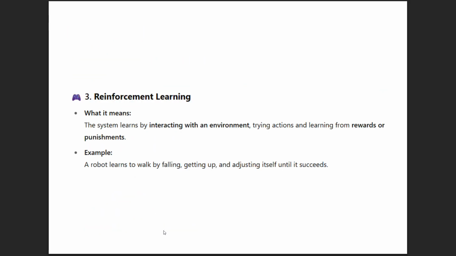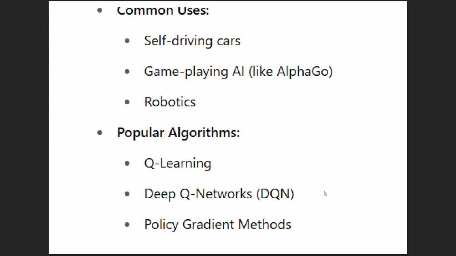The next one is reinforcement learning, which is like trial and error. For example, a robot learns to walk by falling, getting up, and adjusting itself until it succeeds. Common uses are robotics, game playing, and self-driving cars, and popular algorithms are Q-learning, deep Q-learning, and policy gradient methods.